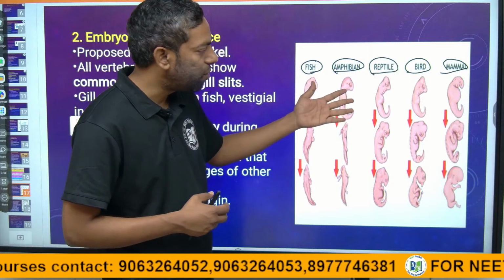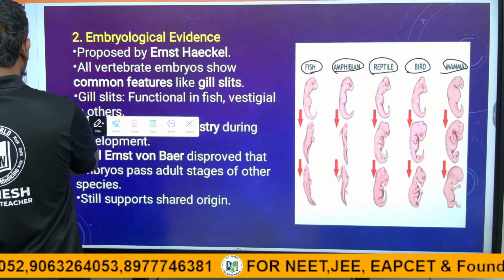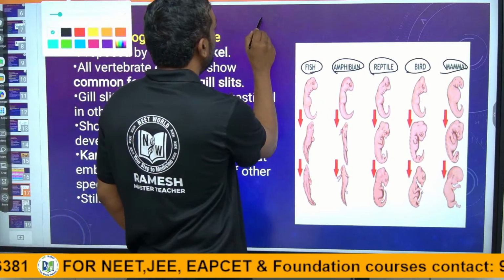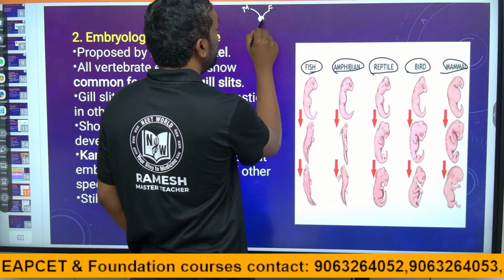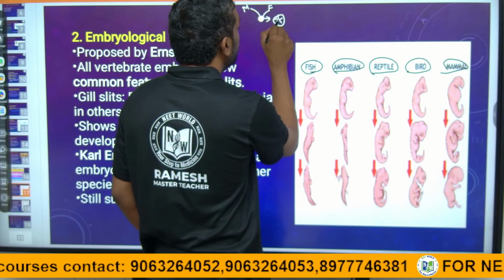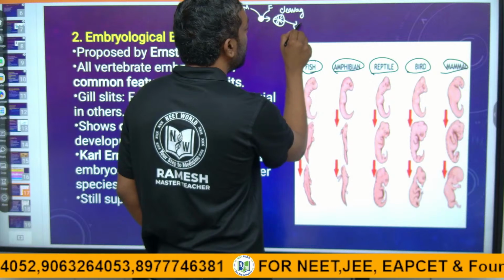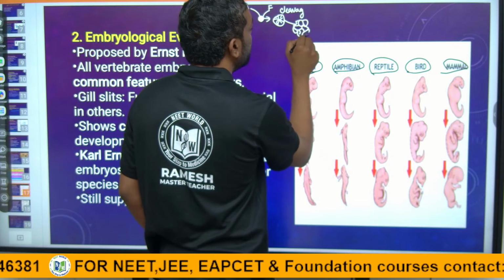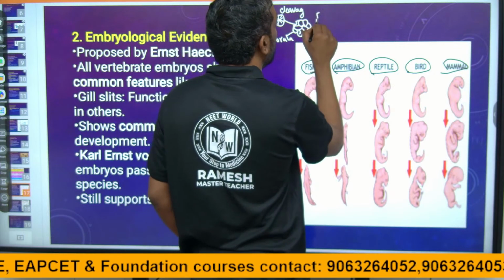Just look at their embryo, the first stage of the embryo. After formation of the zygote, the male gamete and female gamete fuse together to form the zygote. Then cleavage starts in the zygote, with further mitotic divisions taking place. There are many cells. This is the morula. The morula further divides into the blastula.